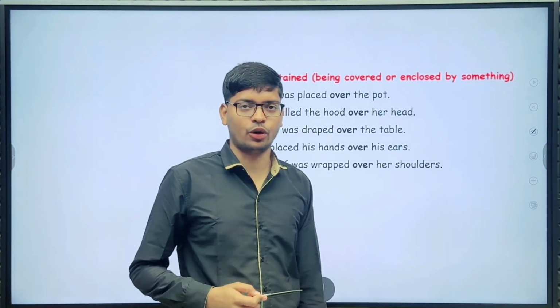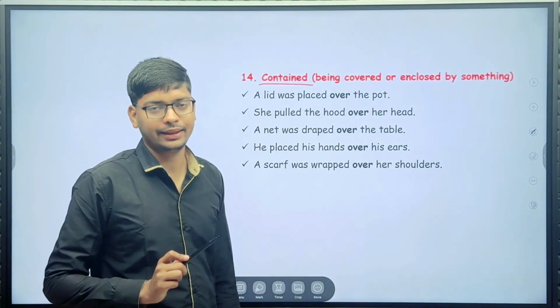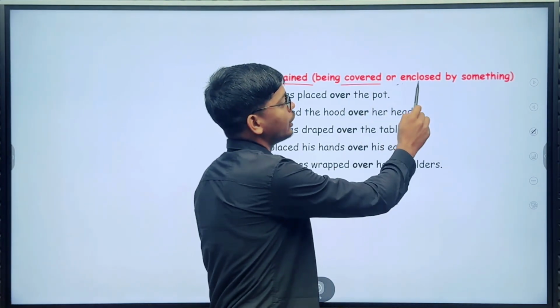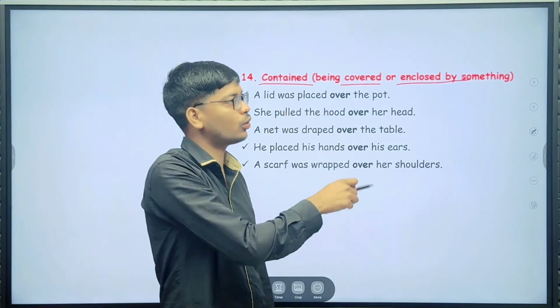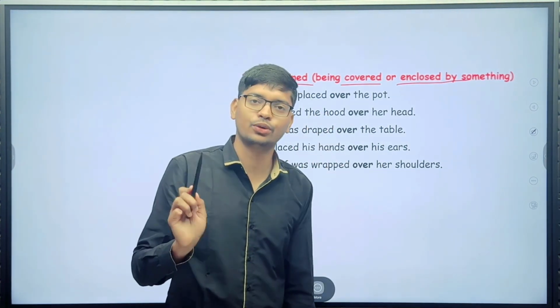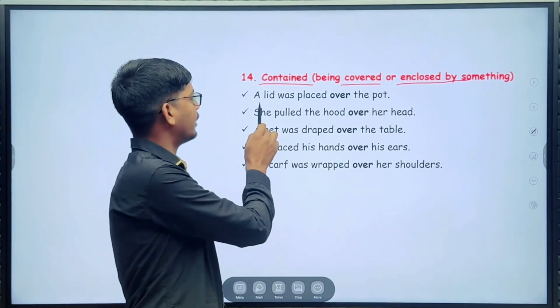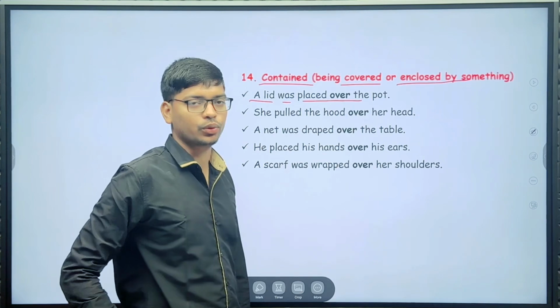Here next use of over. Contained. Okay, contained. Being covered or enclosed by something. You can use easily over. Okay, so here a lid was placed over the pot.